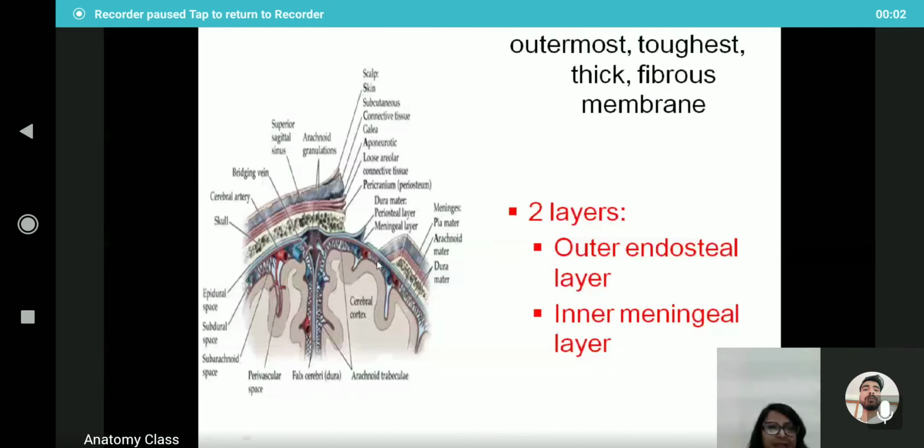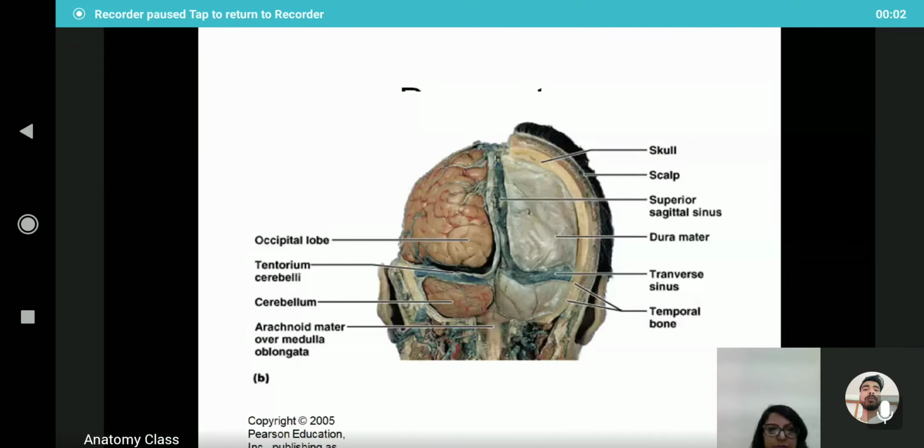So here we can see the dura mater, the arachnoid mater, and the innermost is the pia mater. So the outermost, toughest, thick fibrous membrane is the dura mater. This consists of two layers, the outer endosteal layer and the inner meningeal layer. So in the living condition, the dura mater looks like this.